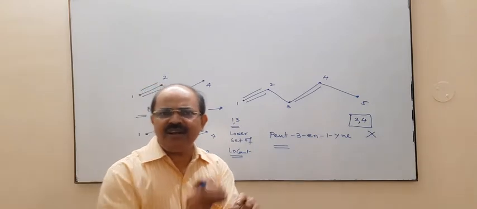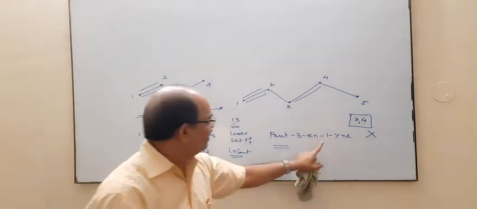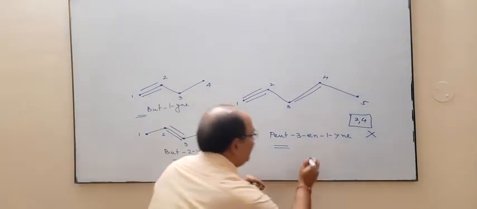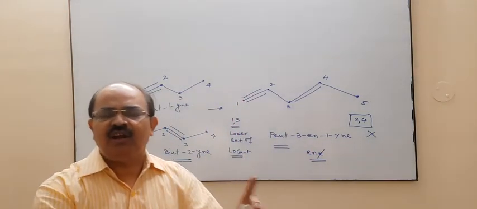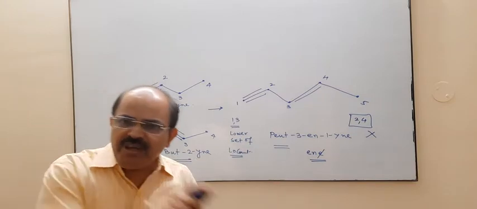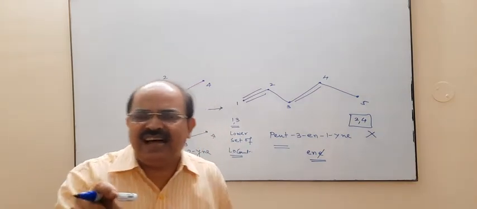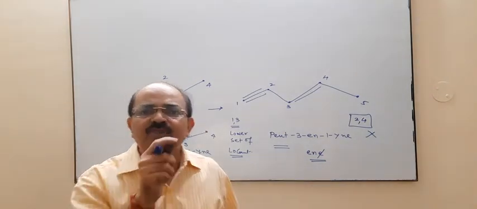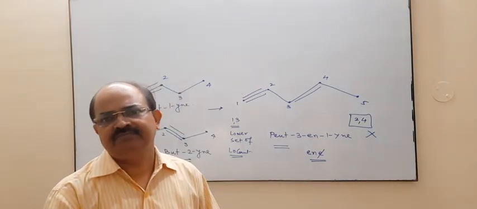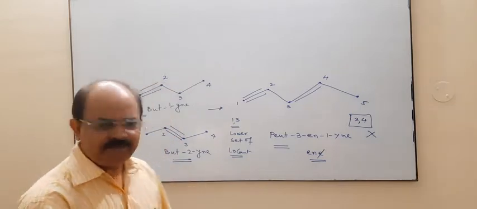You know, whenever there is ene and yne together, the last e of ene must be dropped. Whenever ene and yne come together, the last e of ene is dropped. It's very easy.